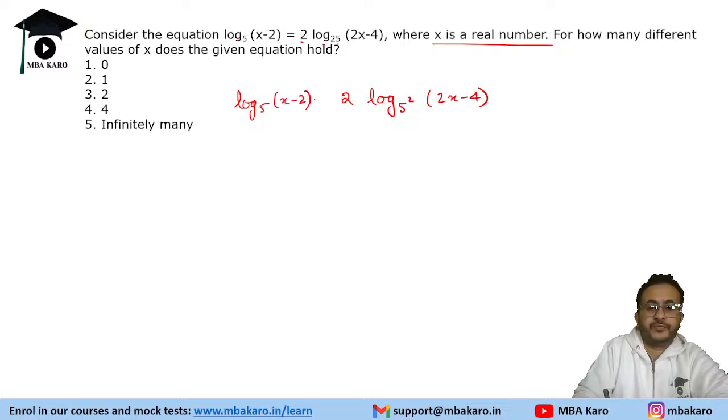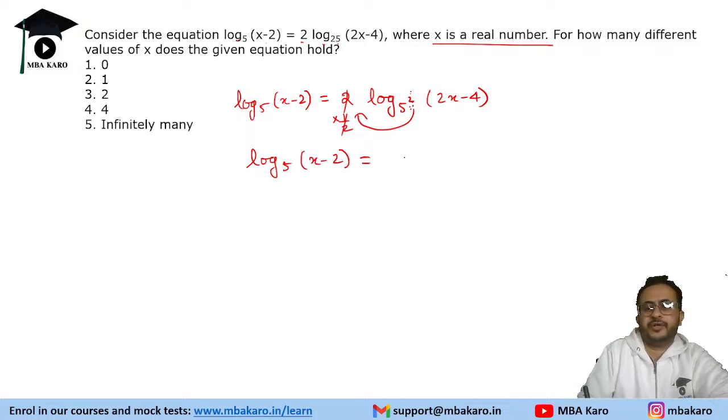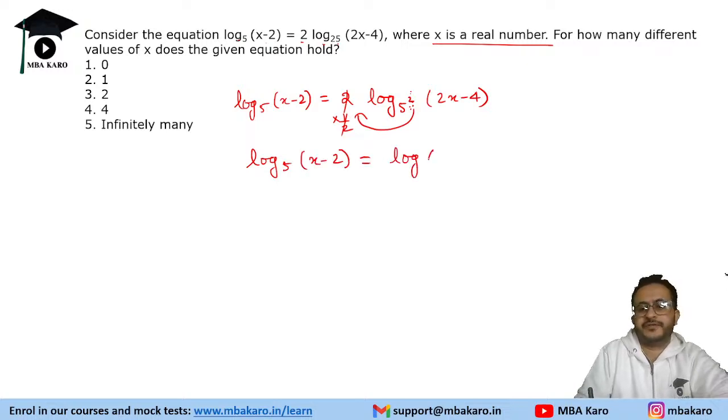x minus 2, right? Now when you have a power in the base, it comes to this side and becomes 1 by 2. Okay, so it is square, so it will become 1 by 2 this side, and 2 into 1 by 2 is 1. So we will have log 5 x minus 2 is equal to log 5 2x minus 4.